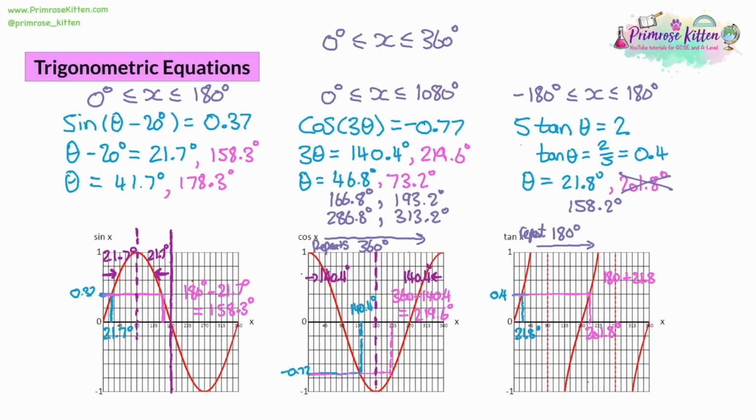So once you've got your final answers, always go back, look at the range of answers you're allowed and see if your answers fit within it. If any are outside, cross them out. And if the range goes into negatives you didn't expect, then just check to see if there are any in the other direction, again, using the symmetry you've been using all along.